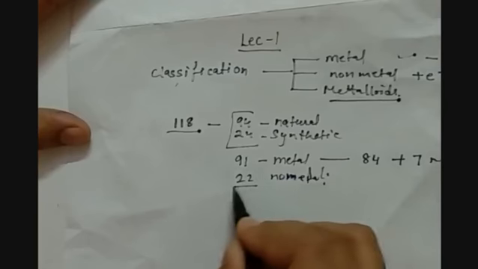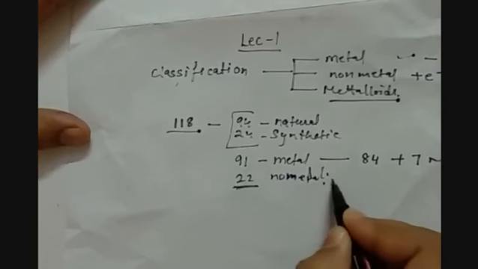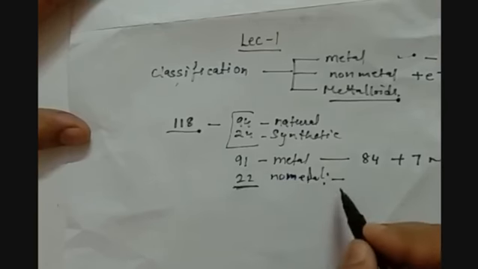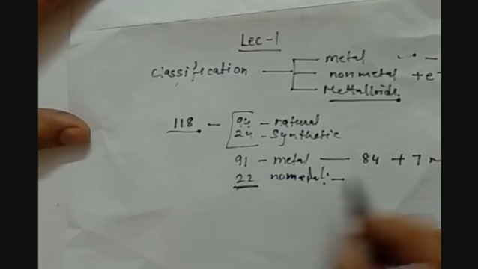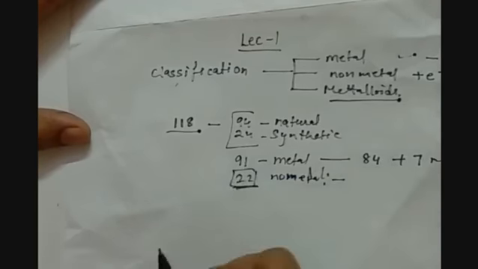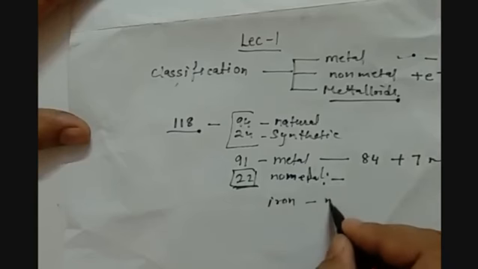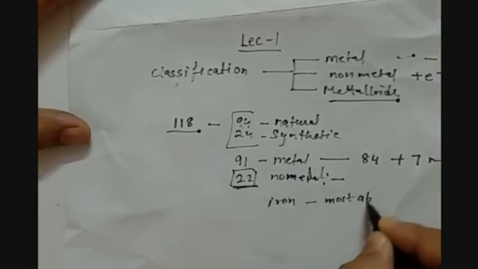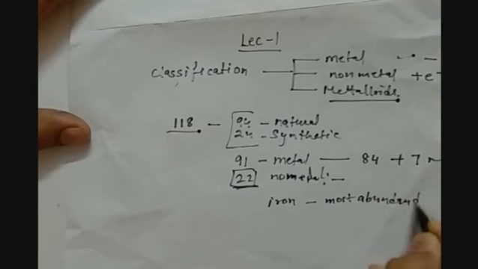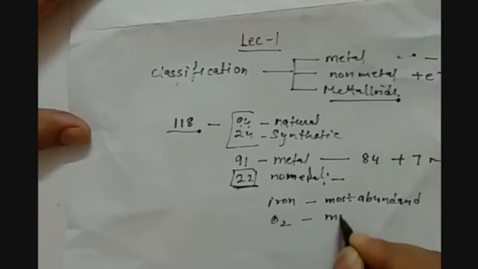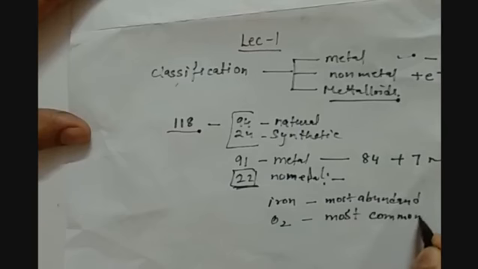These 22 non-metals comprise solid, liquid and gaseous non-metals. Iron is the most abundant metal and oxygen is the most common element found in the earth's crust.